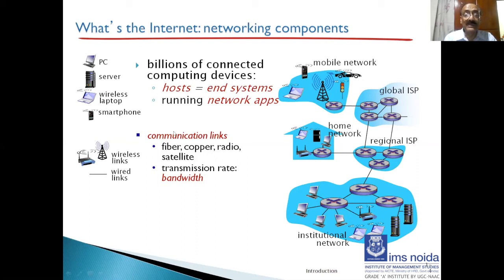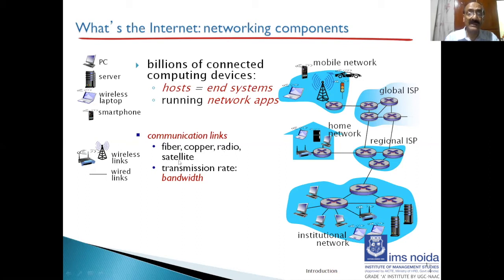And what types of links are there? We have the wireless links and we have the wired links. We have fiber. Fiber, you should understand all these things. Fiber means basically light, which is being used to transmit the information, which is bits, ones and zeros. Copper generally means twisted pair, such as an Ethernet cable or a coaxial cable.